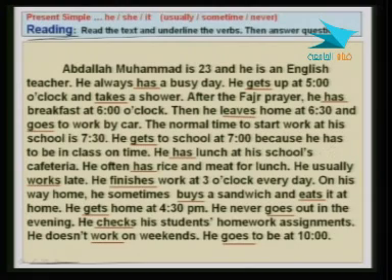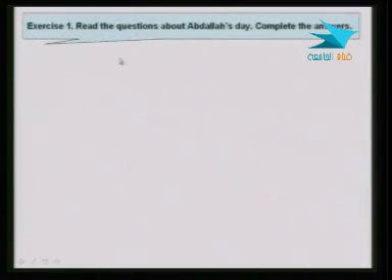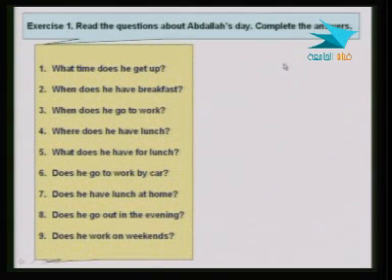Okay, so that's the text with the verbs underlined. Now, the next thing we have to do, or the task, is to answer the questions. Read the questions about Abdullah's day. Complete the answers. We have questions here.